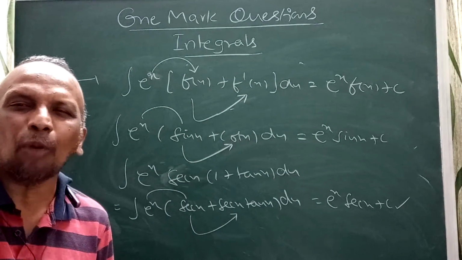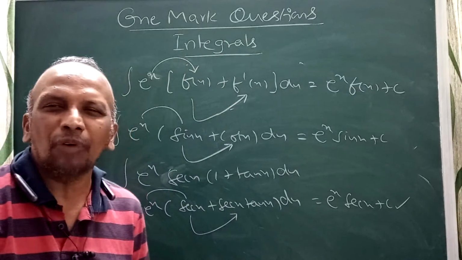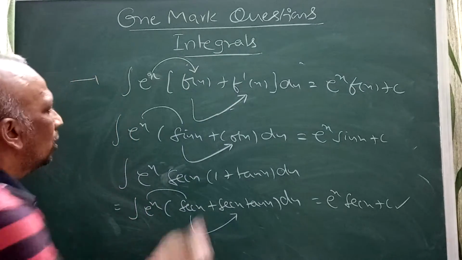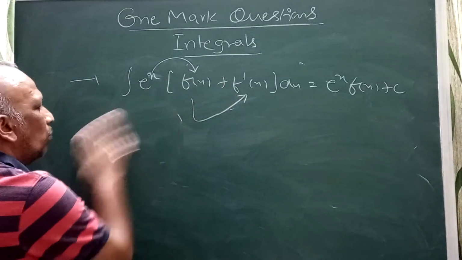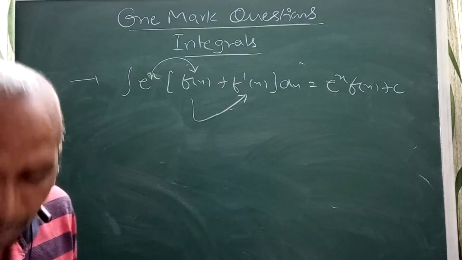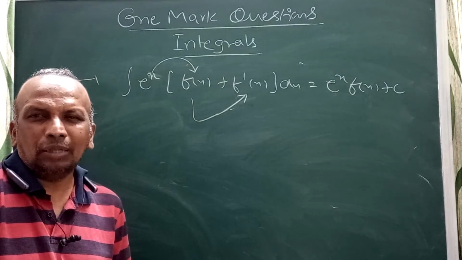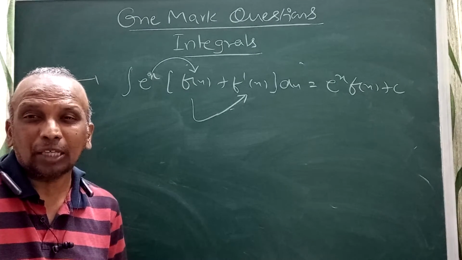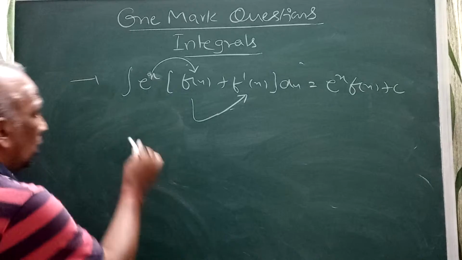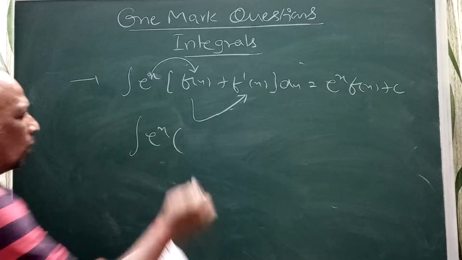I am using this concept. They may directly ask that formula only. They will give this one, and you should write the answer for one mark. They may also give another one like this, suppose e power x into the derivative of 1 by x, minus 1 by x square. You can see the problem here: e power x into x minus 1 by x square.